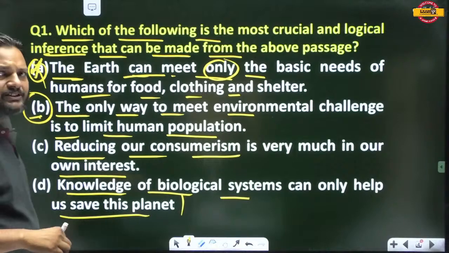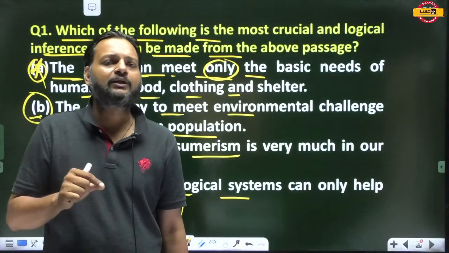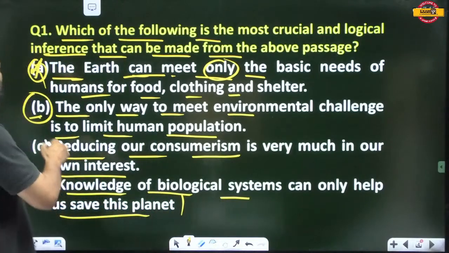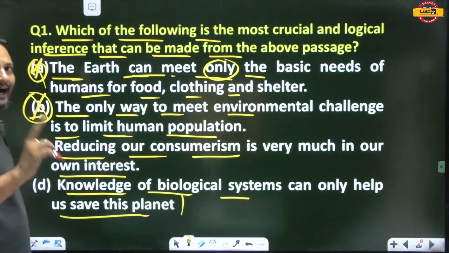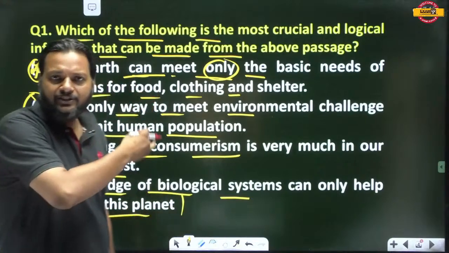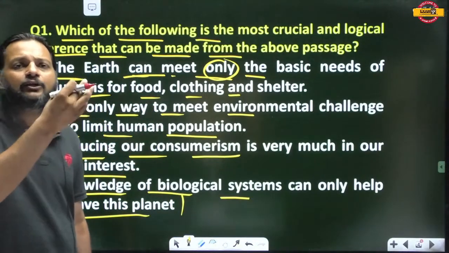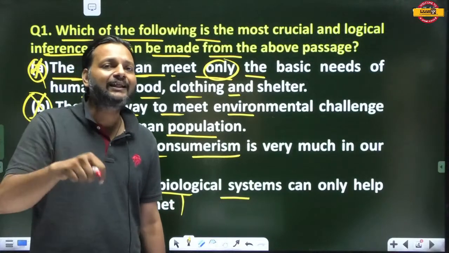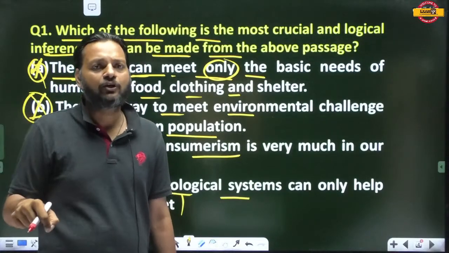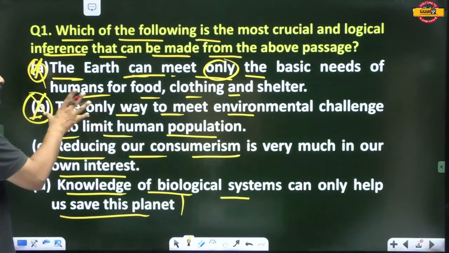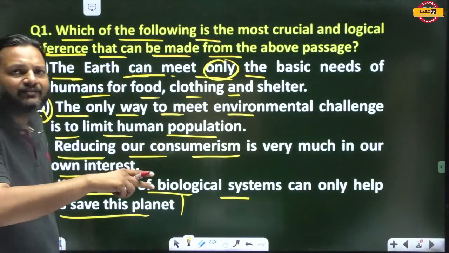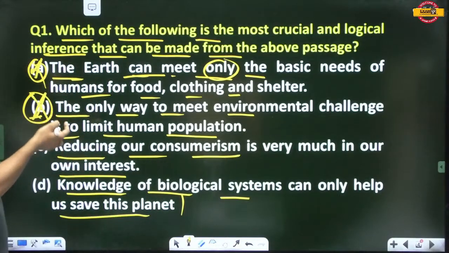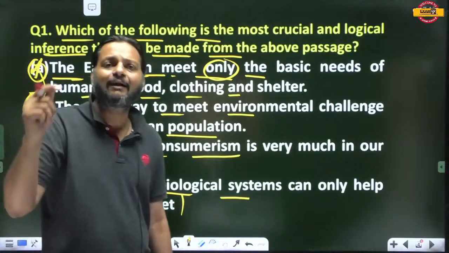Nowhere in the passage has population been mentioned. Okay, so this can be true. I told you yesterday that a statement can appear true, can appear factual, but it is very necessary to see whether it is implied in the passage or not. Any statement which you find true, but if it is not there in the passage, cannot be the correct answer. So B cannot be the answer because it has not been mentioned in the passage.